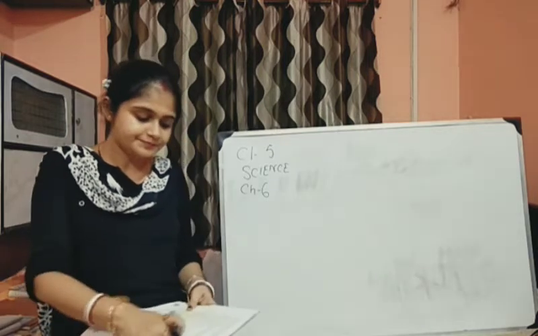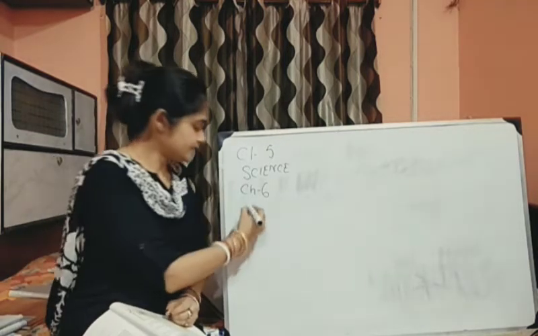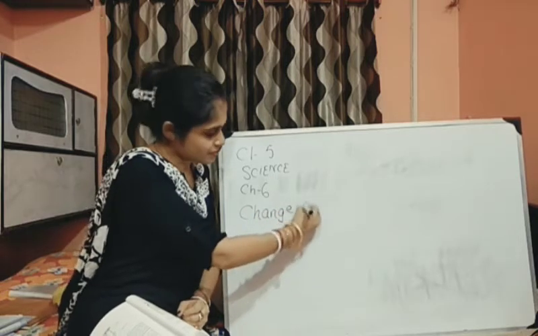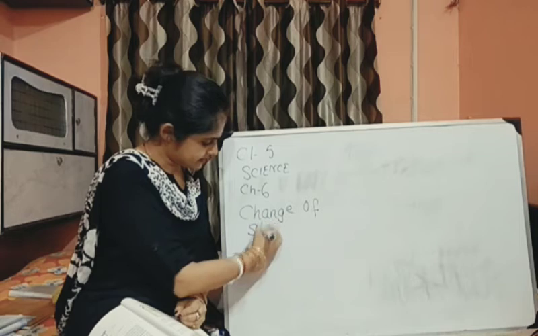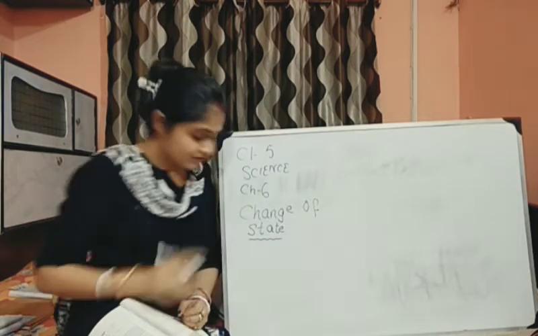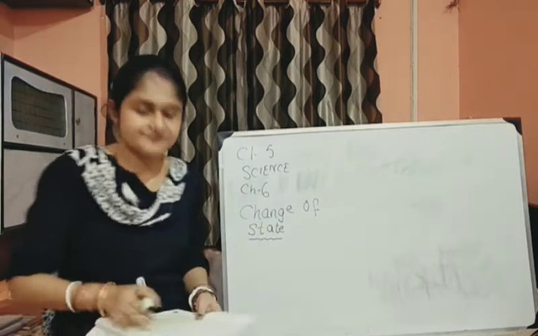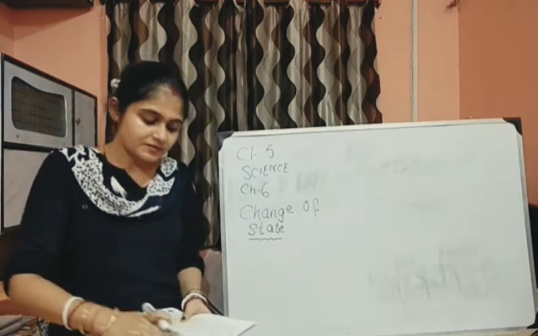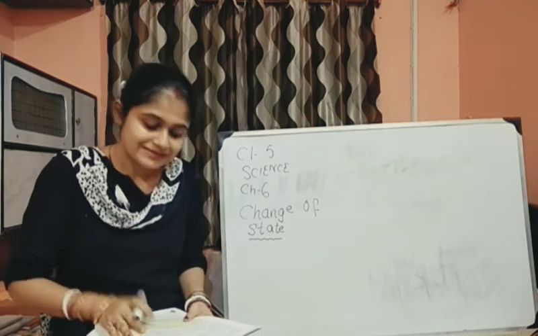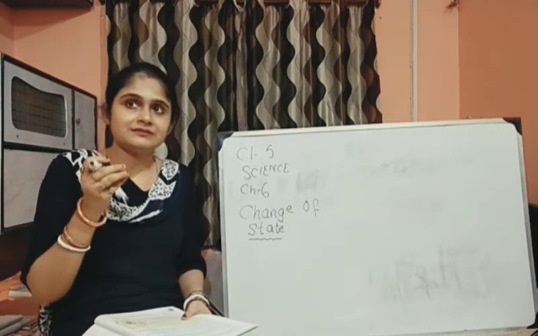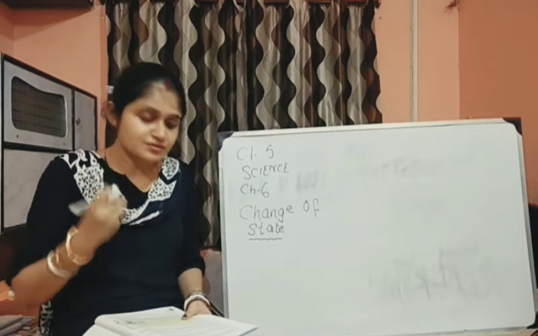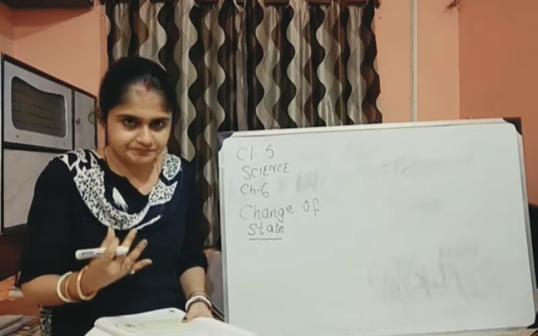Now today we are going to start with the next topic called change of state. As we have done in the previous class also, matter can change its state from one form to another form.